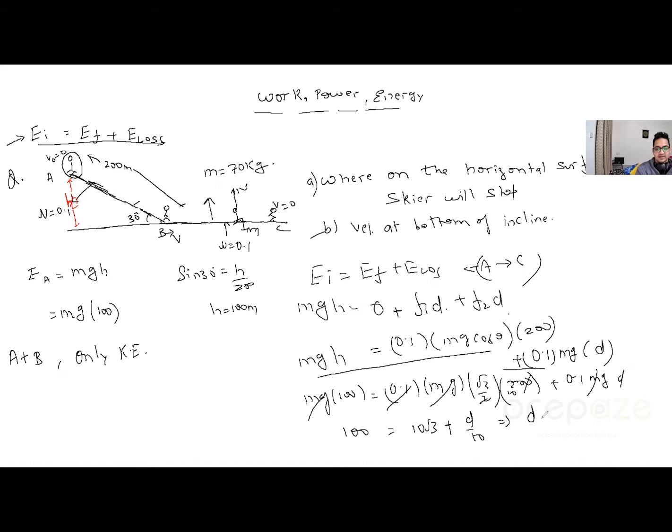So what is now d? 100 minus 10 root 3. 100 minus 10 root 3 is what? 1.732. So it's multiplied by 10, 17.32. Alright, this is coming into 10. This will be the total distance basically on which the person will travel. So d from this equation turns out to be 82.8 meters. This much meters the person has traveled on the surface before coming to that.